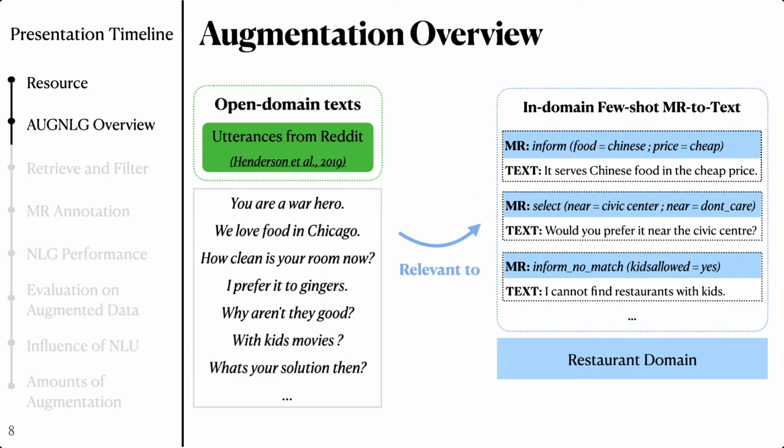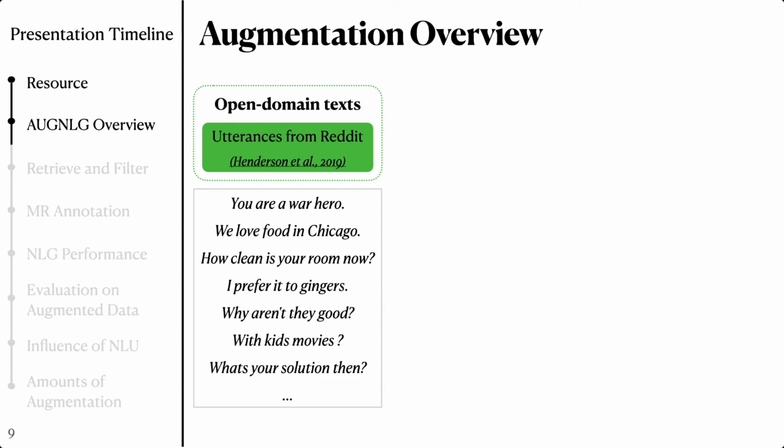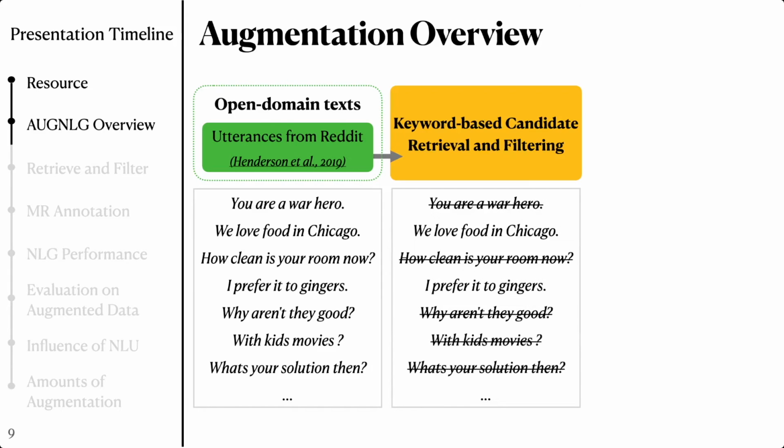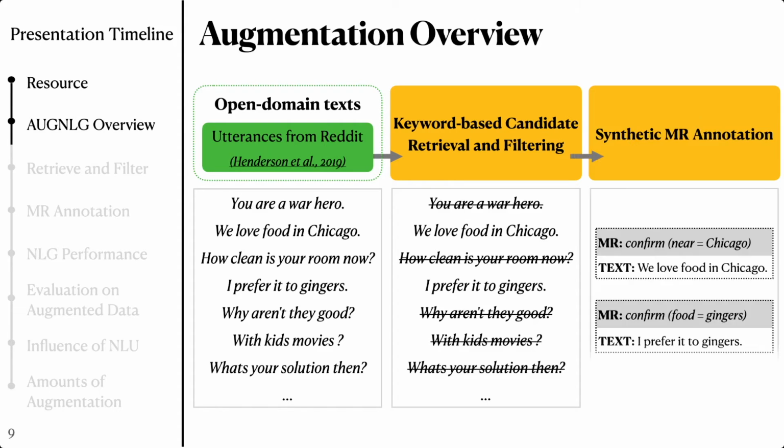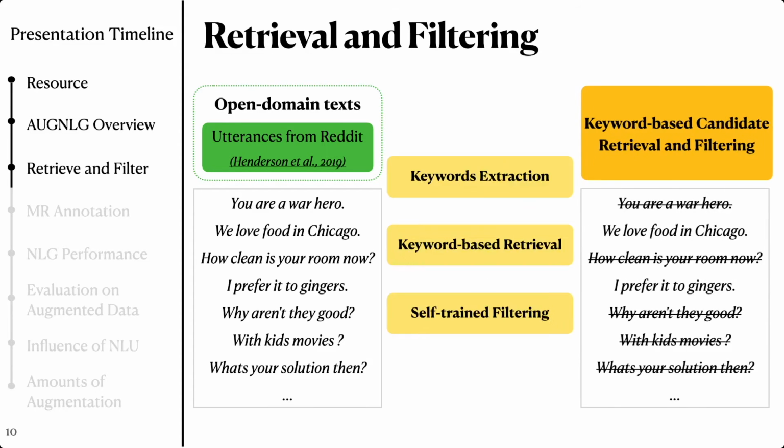The data augmentation procedure aims to construct a larger amount of MRT text pairs from open-domain texts that can be relevant to few-shot in-domain MRT text pairs. The augmentation process consists of two stages. First, retrieve the keyword-matching utterances and filter out the domain-irrelevant instances, and then generate synthetic MR annotations. The utterance retrieval and filtering procedure consists of three steps: keyword extraction, keyword-based retrieval, and self-trained filtering.